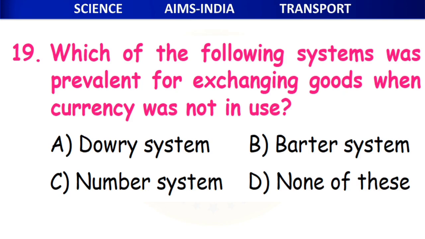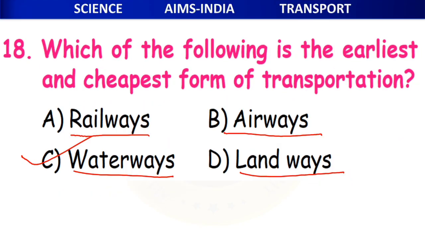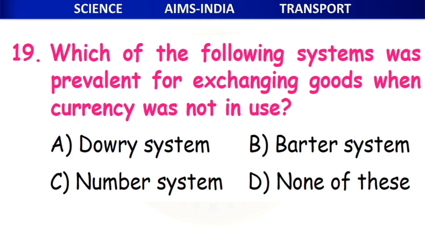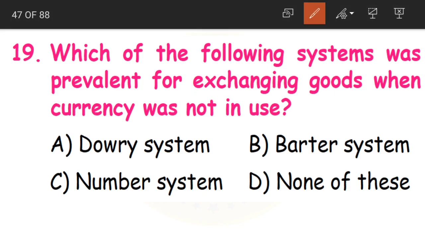Now the 19th question, children. Which of the following systems was prevalent for exchanging goods when currency was not in use? In the early days, we were not having money, either in the form of coins or notes. But if you wanted to get something, what did people do to exchange?